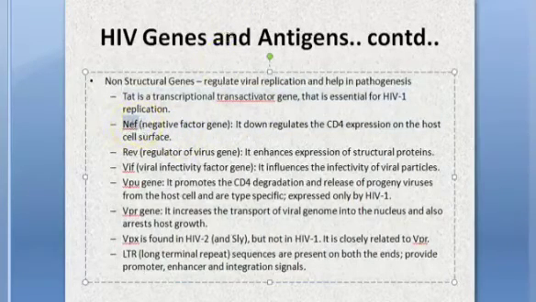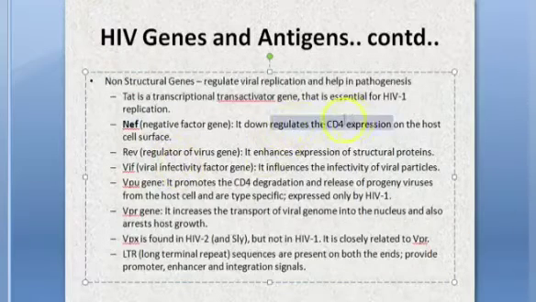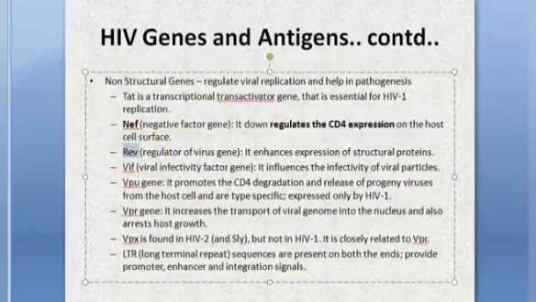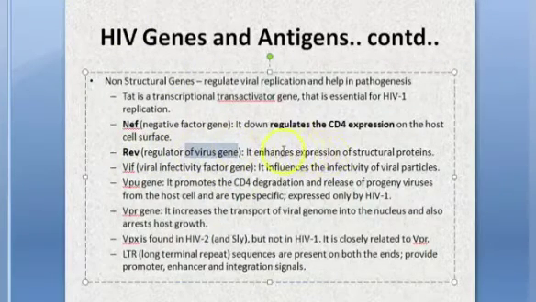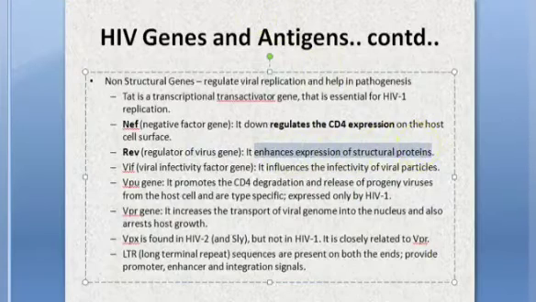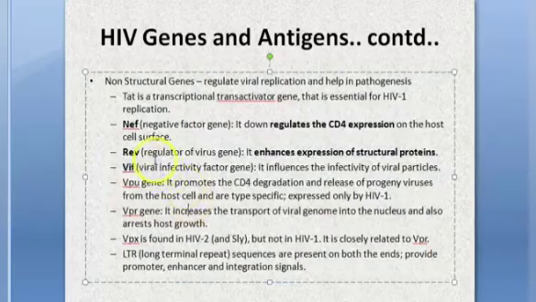NEF is the negative factor gene. It downregulates CD4 expression. Then REV is the regulator of virus gene. It enhances the expression of structural proteins. Then VIF is the viral infectivity factor gene. So it influences the infectivity of viral particles.